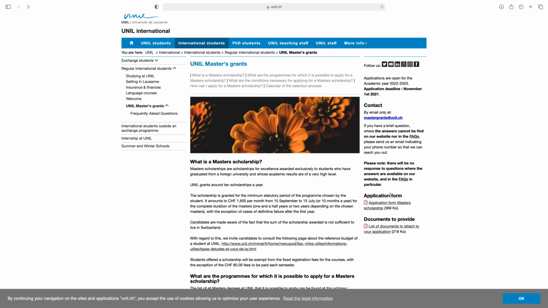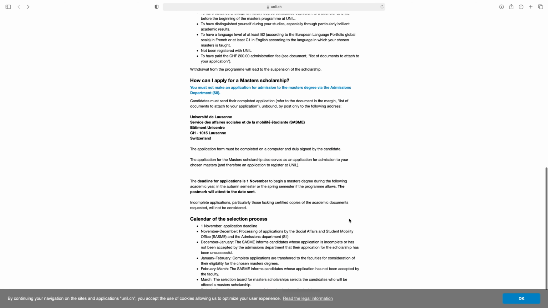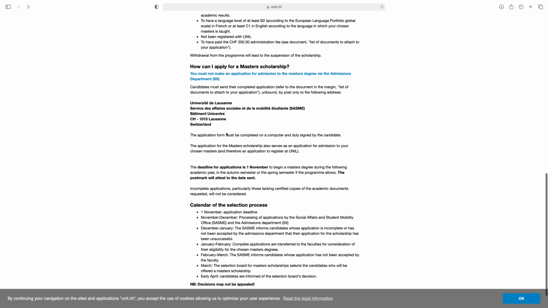So guys, when you complete the application form and attach all required documents, the list of documents with the application form, and when you pay the application fee, then after all this process, just send this application form and all required documents to this address by post. Candidates must send their completed application, refer to the document in the margin, list of documents to attach to your application, unbound, by post only to the following address. So you have to send the application form and all documents to this address by post.